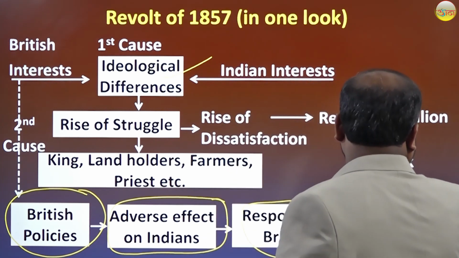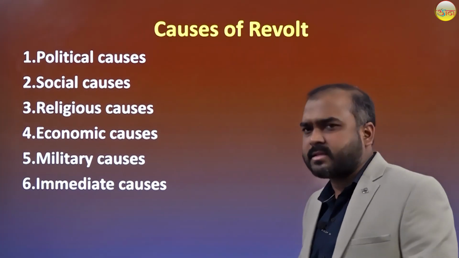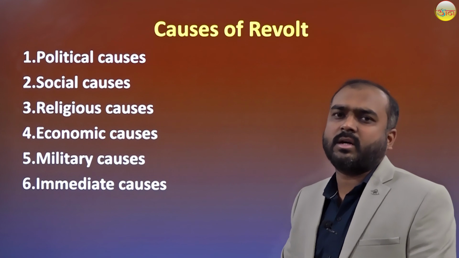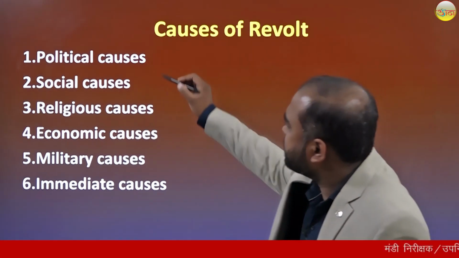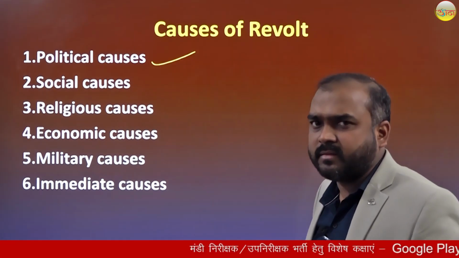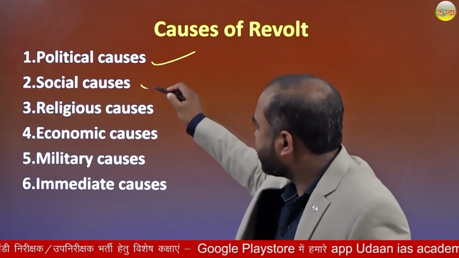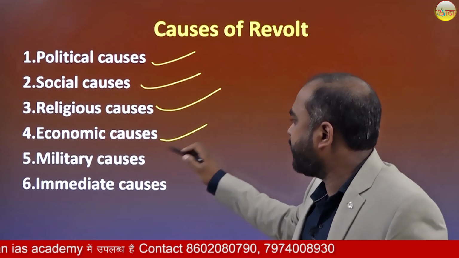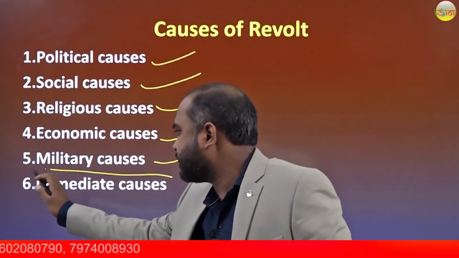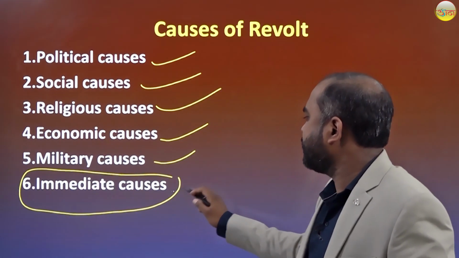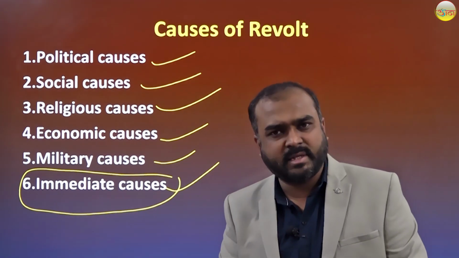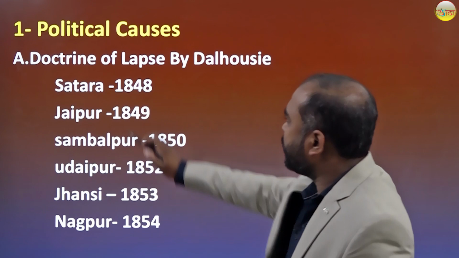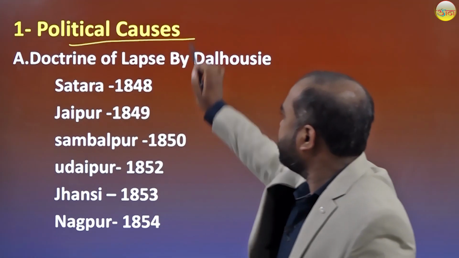Now we have several causes of this happening, that is called Revolt 1857. First one is political cause. We will see one by one. Second, social cause. Then similarly religious, economic, military, and very important, the immediate cause of this Revolt 1857. So first, start with the political causes.